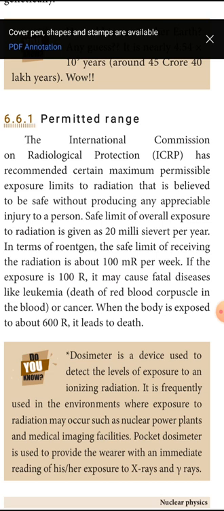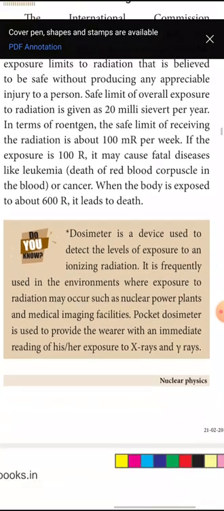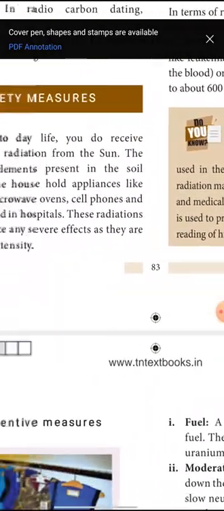A dosimeter is a device used to detect the levels of exposure to ionizing radiation. It is frequently used in environments where exposure to radiation may occur, such as nuclear power plants and medical imaging facilities. A pocket dosimeter is used to provide the wearer with an immediate reading of his or her exposure to x-rays and gamma rays.